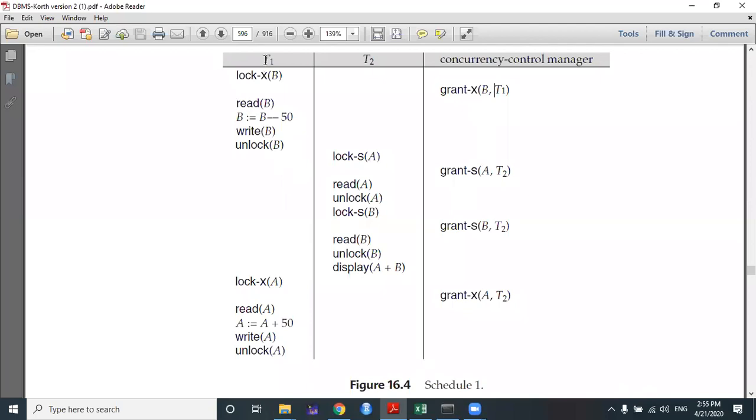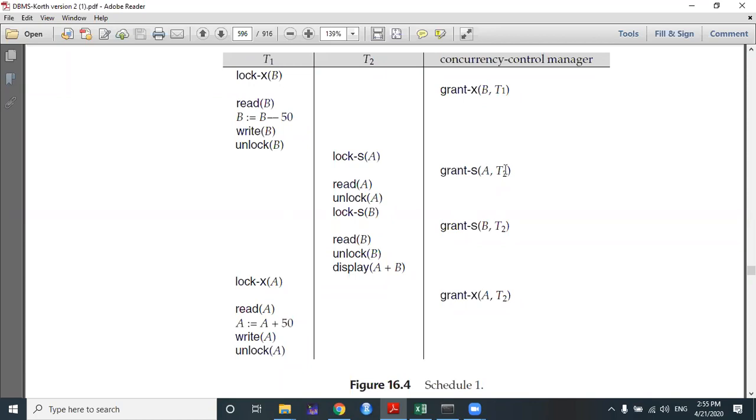Now, after the grant, T1 performs the read operation, subtracts $50 from account B, writes B, and unlocks B. Very good. Now, before performing the addition or credit operation, suppose T2 has started, and T2 requests a shared lock on data item A. Because data item A has not been occupied by the T1 transaction, it can easily do that.